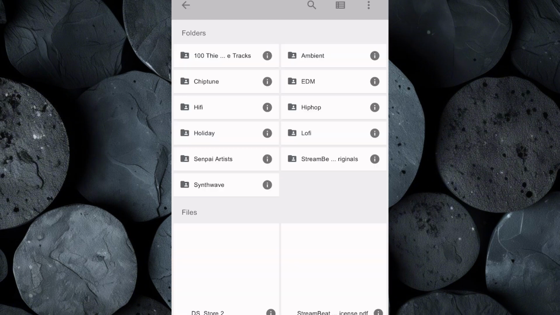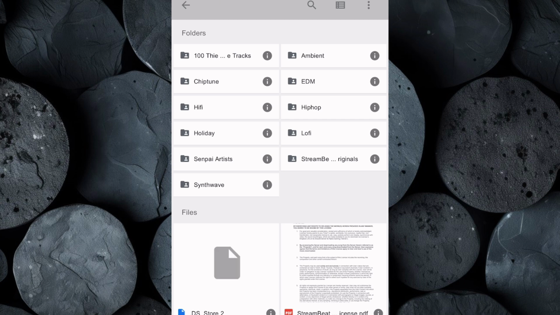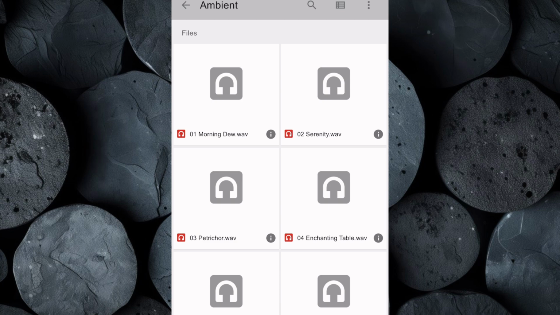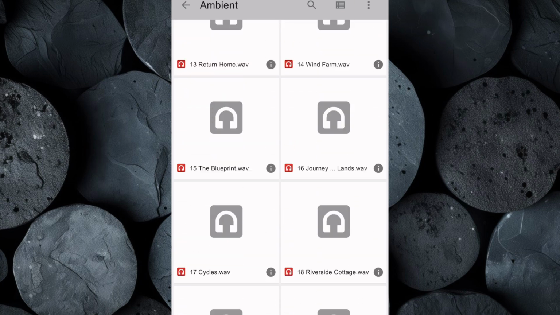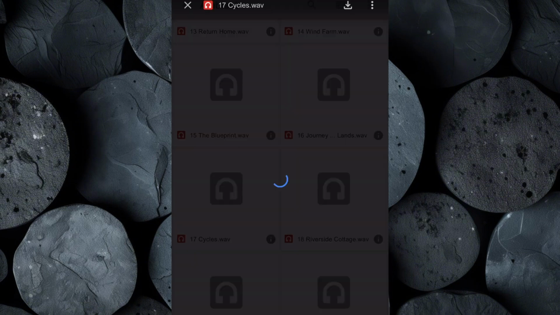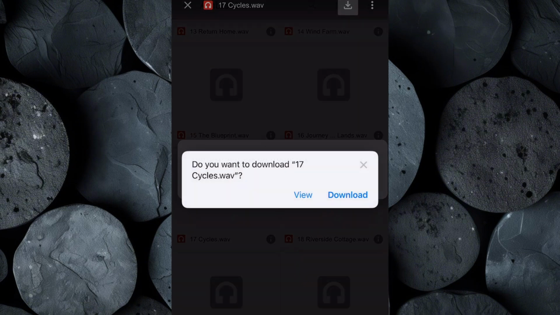This will take you to a treasure trove of albums filled with free, non-copyrighted tracks. Each album features different genres, from chill lo-fi beats to upbeat electronic tunes and everything in between. All designed to complement your video perfectly. Take your time and go through the tracks to find the perfect music for our video. Once you've discovered a track that will fit your video, simply download it to your device.